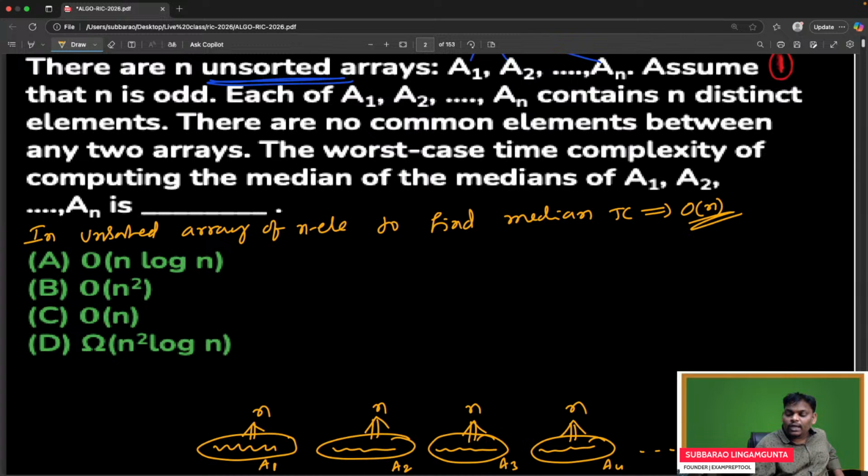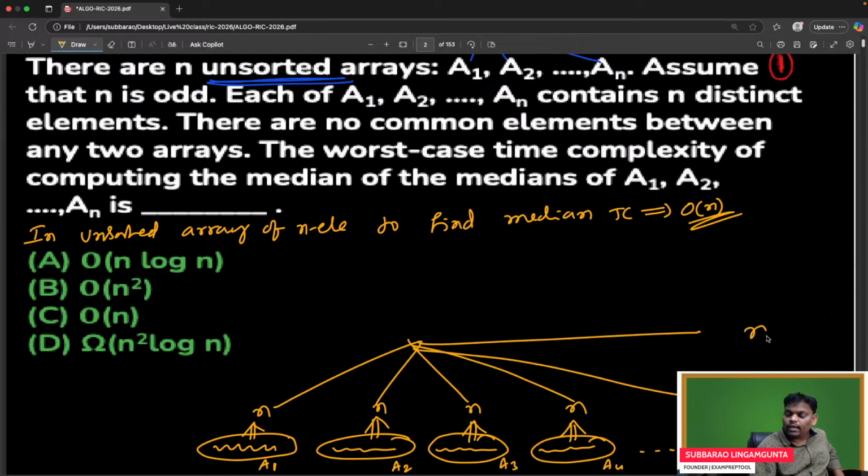Remember, n times n, so n square time is over. We got the median of every array. Now out of these n medians, to find the median again, one more n time. So finding the median of every array is n; like that, n times, you do n square.